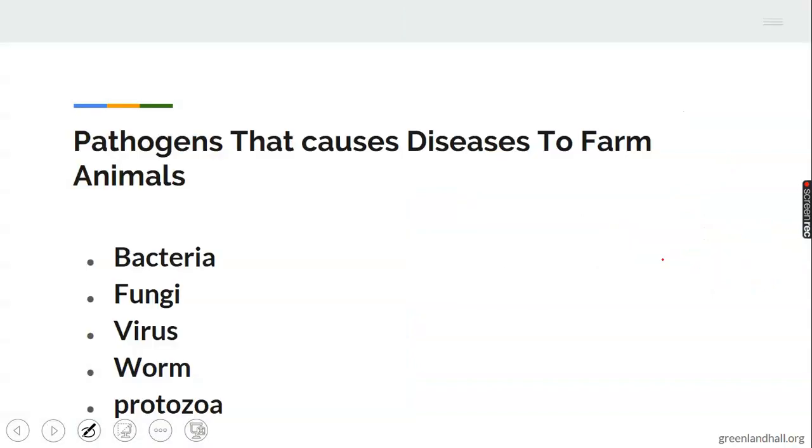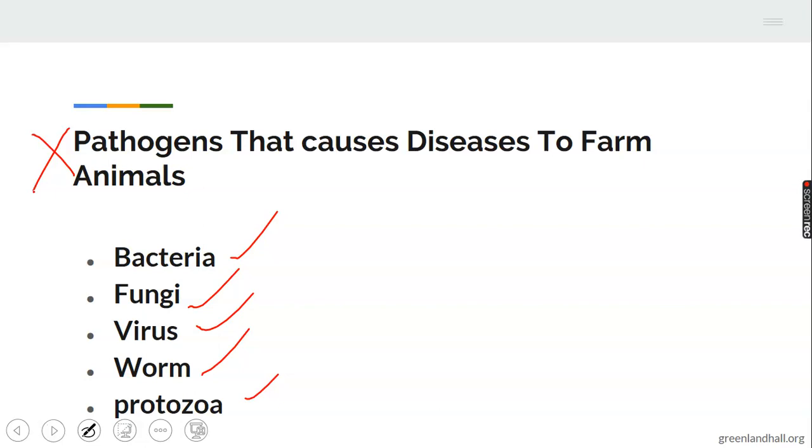Take note of this. Let's look at the pathogens that cause diseases to farm animals. The first one here is bacteria. We have fungi, virus, we have worm and protozoa. These are the major pathogens that cause diseases to farm animals.